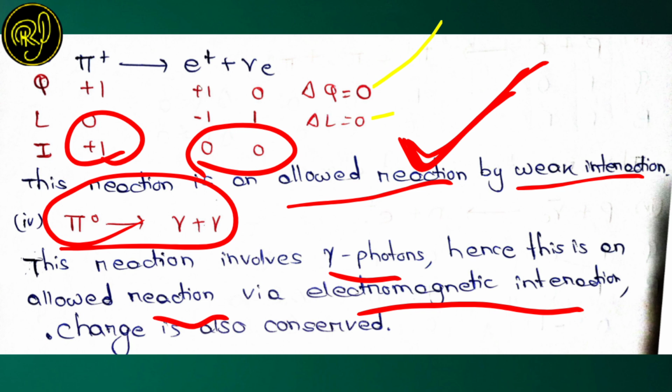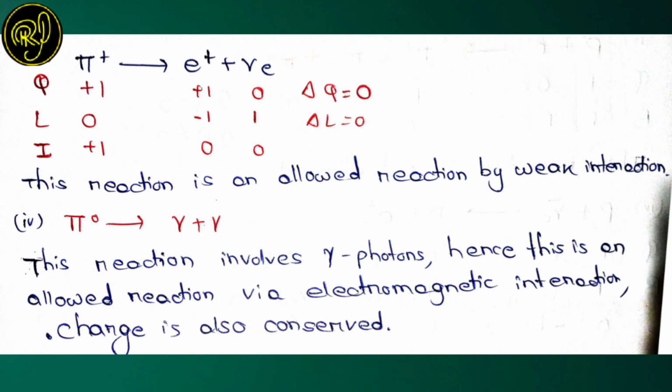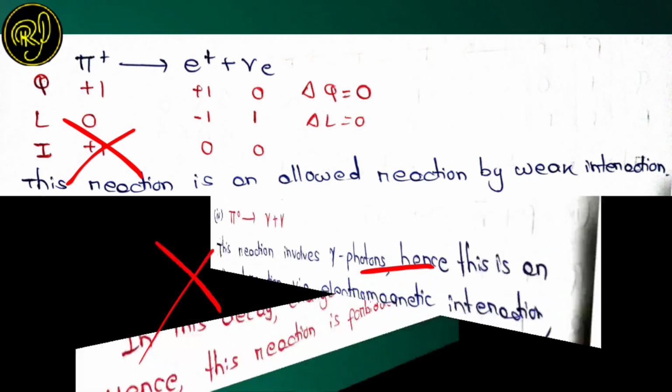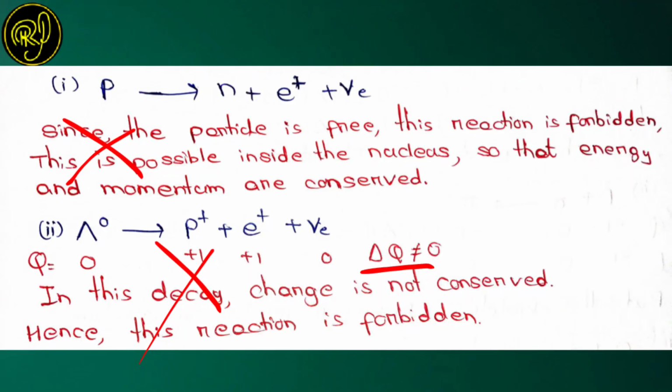So this reaction is an example of electromagnetic interaction, hence this is allowed. So what we have found is that the third reaction is allowed, the fourth reaction is allowed, the second reaction is not allowed, and the first reaction is also not allowed.